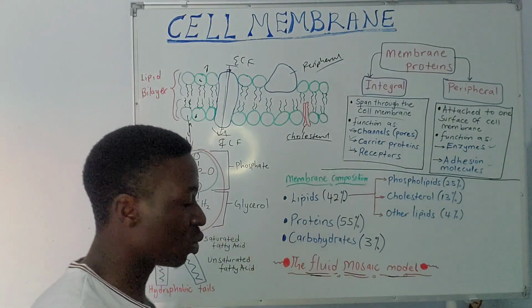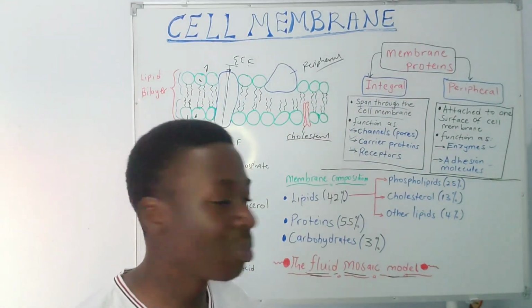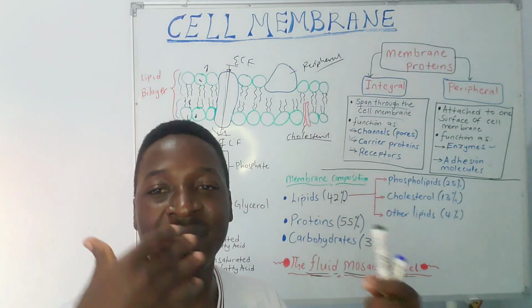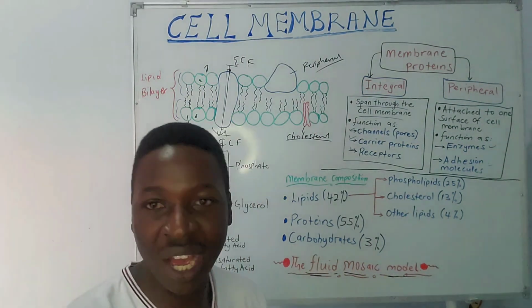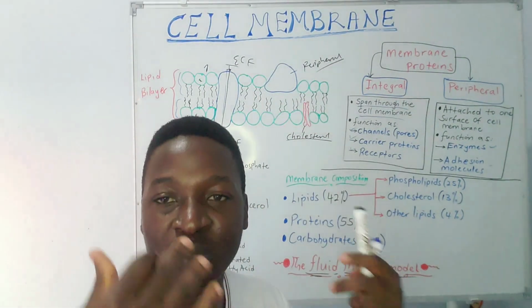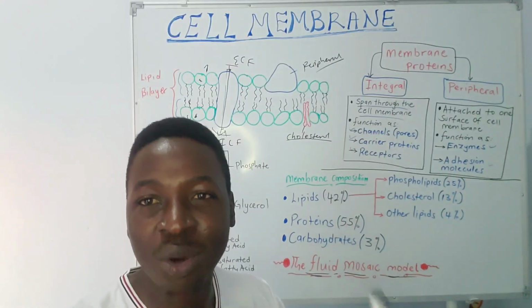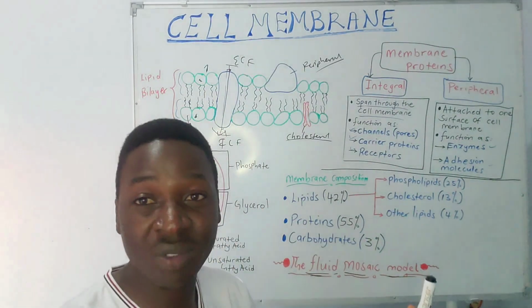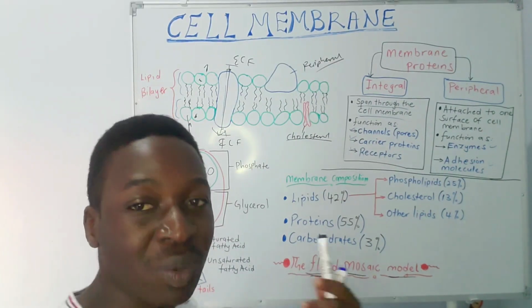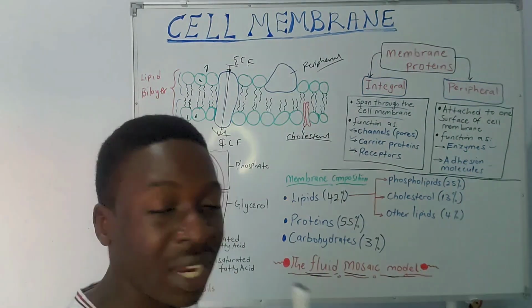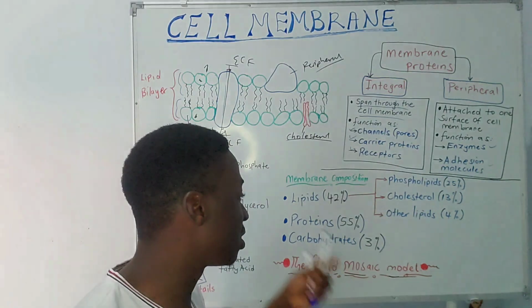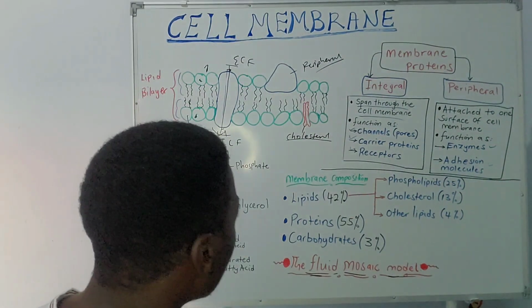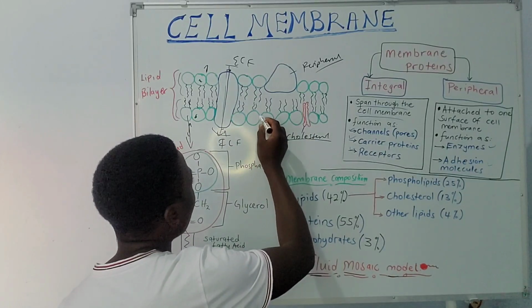So the fluid mosaic model literally refers to these components, the mixture of phospholipids, cholesterol, proteins, and carbohydrates that we've talked about, in this structure of the cell membrane, and they give the flexibility and adaptability of this cell membrane to the different functions that it performs.